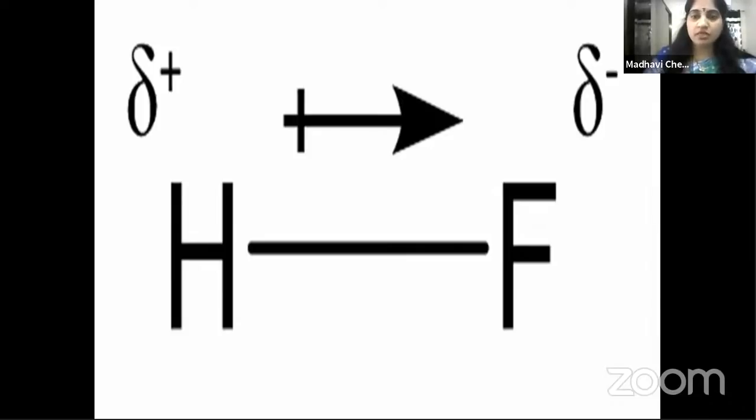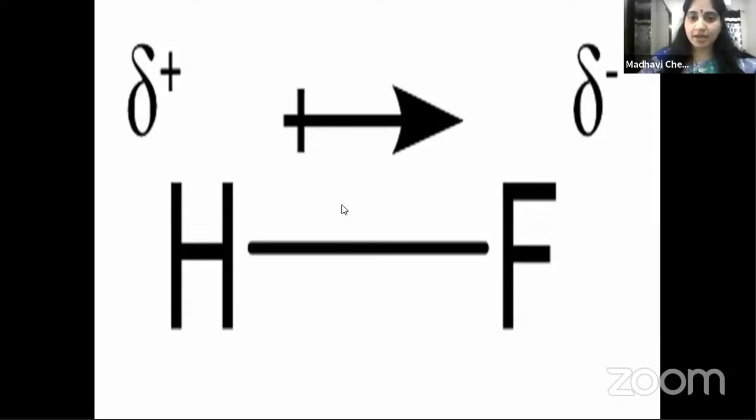So what it will do, it will attract the bond pair of electrons towards it. During the attraction, it will get a partial negative charge and hydrogen will get a partial positive charge. Again, I'm repeating, children, hydrogen fluoride is a heteronuclear molecule. There is a bond pair of electrons present here because it is formed by the sharing of electrons. So we are discussing the partial ionic nature of a covalent compound.